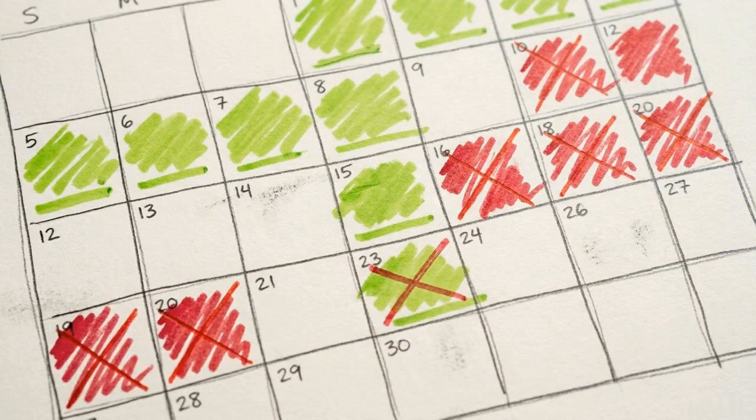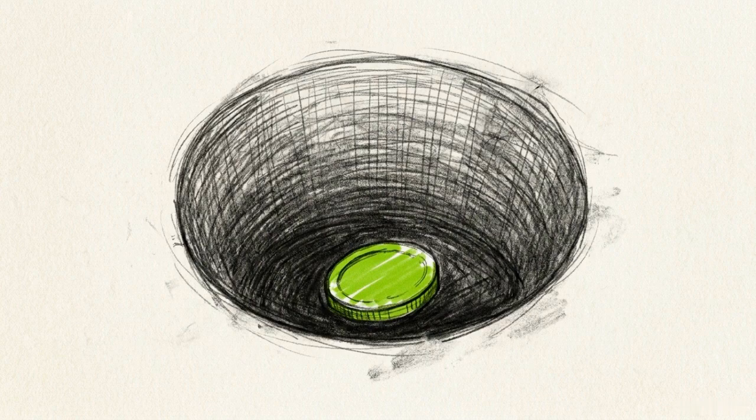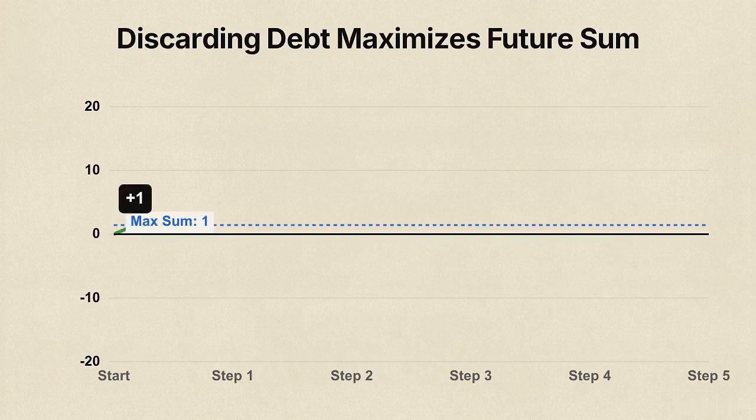Imagine you are tracking daily financial returns. Some days you make a profit, other days you take a loss. If you string enough bad days together, your overall balance drops into the negative. From that point on, any new profit first has to dig you out of that hole before you actually start building wealth.